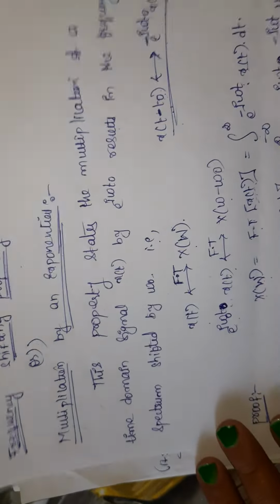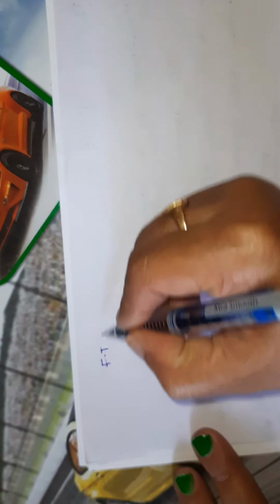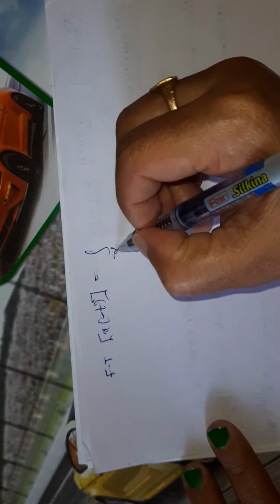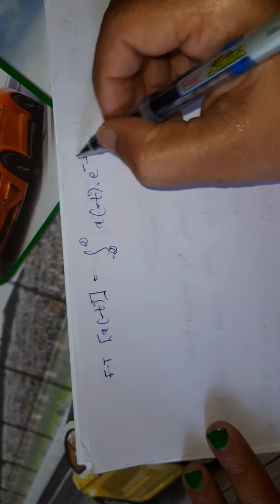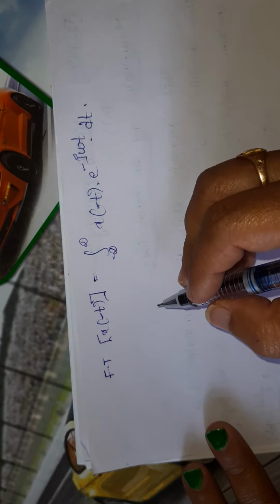The Fourier transform of x of minus t is integral from minus infinity to infinity of x of minus t e power minus j omega t dt.